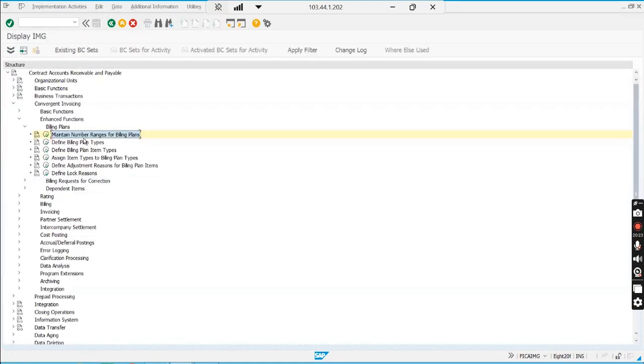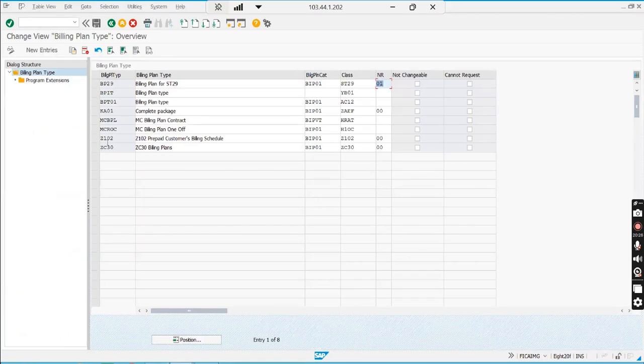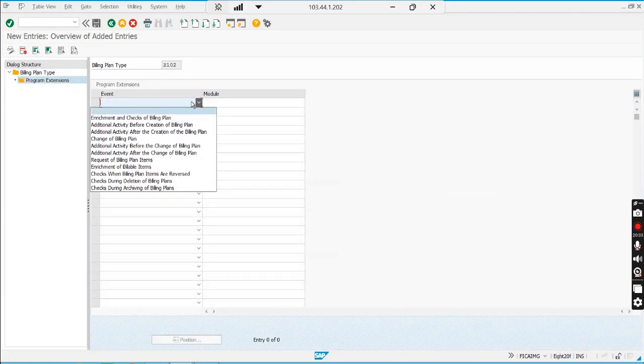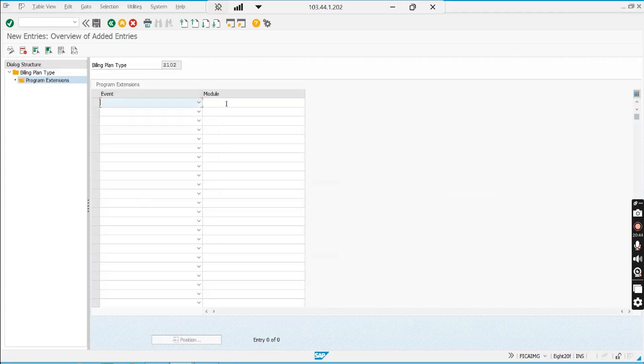Now here, if you want to enhance something, then also we can enhance. Select, and go to program extension, click on new entry, and here different events are available. Like remember, for bit generation or seed generation also we had these different events. So select a particular event and write a function module.